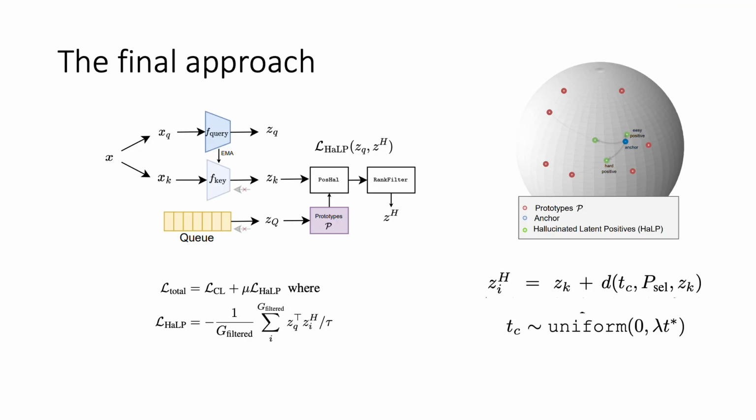Finally, this is the bird's eye view of our approach. Once positives are generated, we pass them through the rank filter to account for potentially false positives due to relaxation 2. The HaLP loss enforces that the query should lie close to the generated positive. To allow for a control on hardness, we sample the parameter for interpolation between 0 and the optimal value.